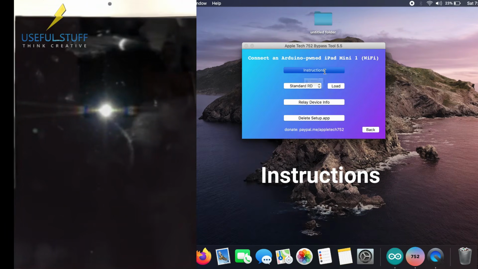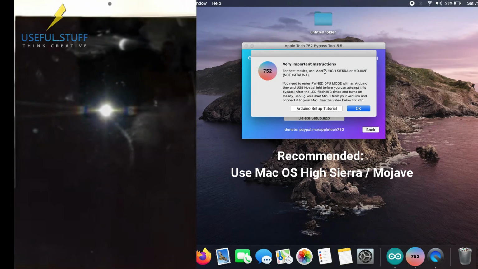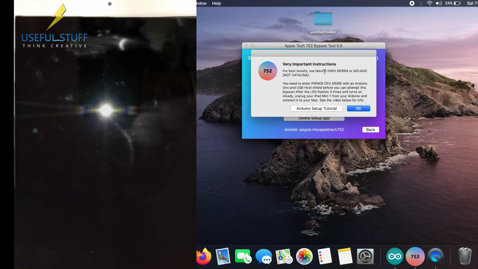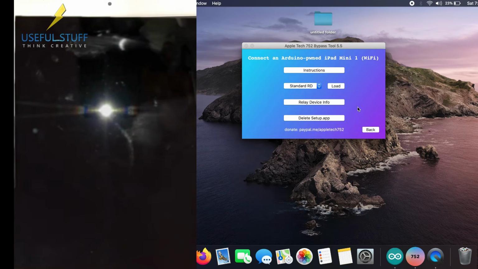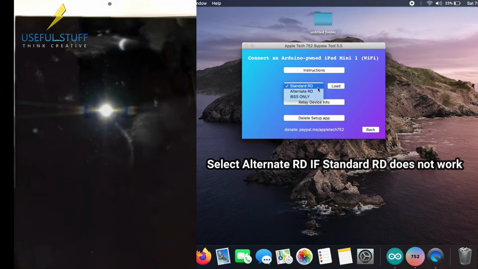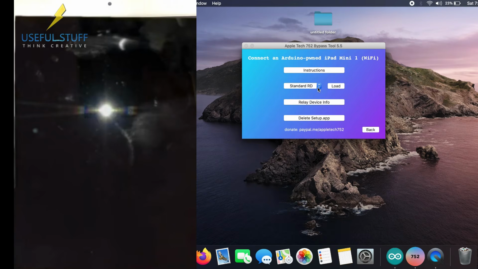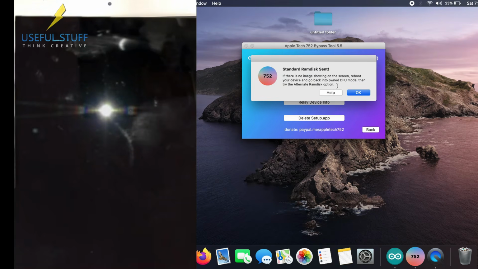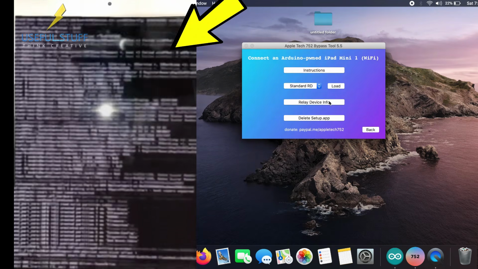Click on instructions. It is basically the same that we have been doing from the start of the video, and just press OK. We know all of this if you have seen the video from the start. And this is the option for loading the RAM disk. This is quite vital, and you will see three options: standard RD, RD stands for RAM disk, standard RD, alternate RD, and iBoot only. By default we'll select standard RD and click on load. So we'll load the standard RAM disk. Standard RAM disk sent. Okay. The next one.